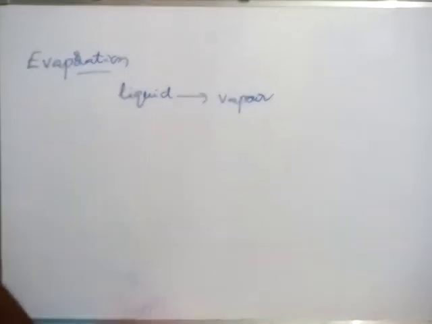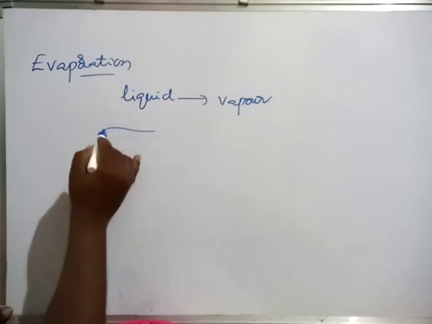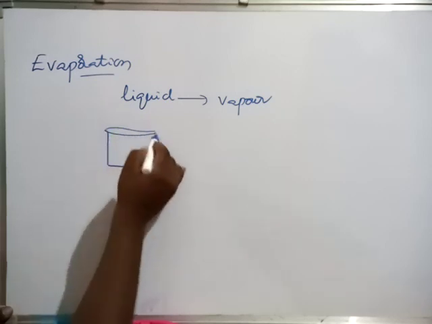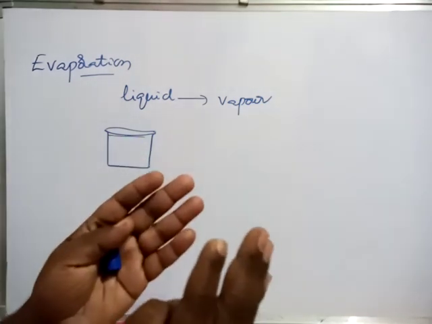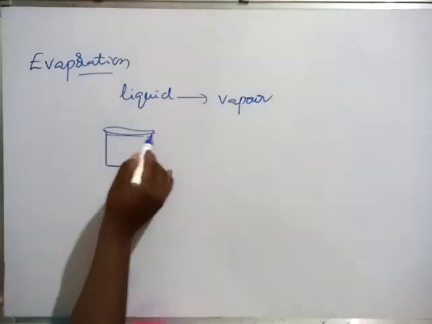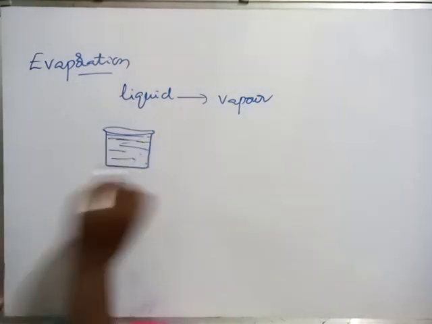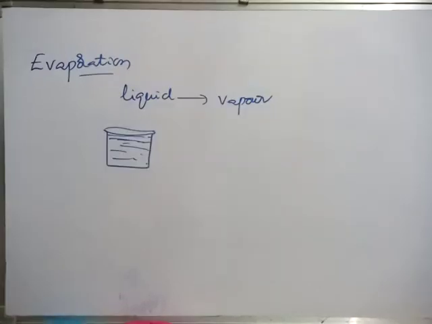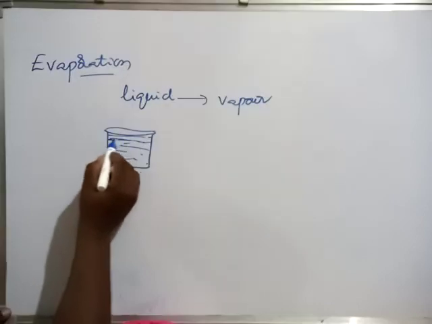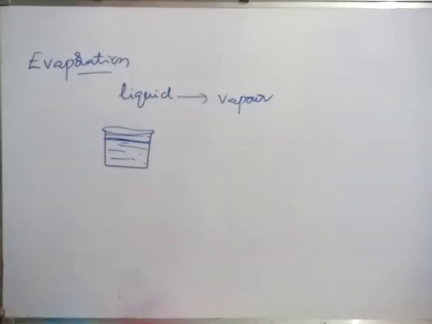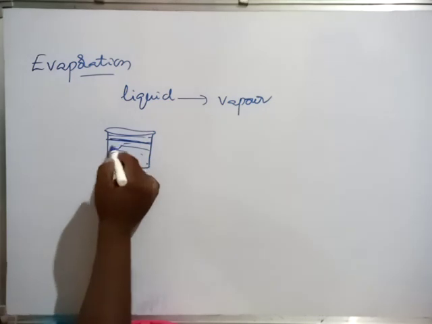Definitely, sometimes we can observe a small vessel or a container in which we keep water in front of the photos of the god. Is it or not? In a puja room we keep some water, no? After 3 days, generally we keep fresh water. But for example, if we leave our home for 5 days or 10 days, somewhere we went to a relative's house, after coming back we can observe some portion of water has evaporated, and only this much water will be available.